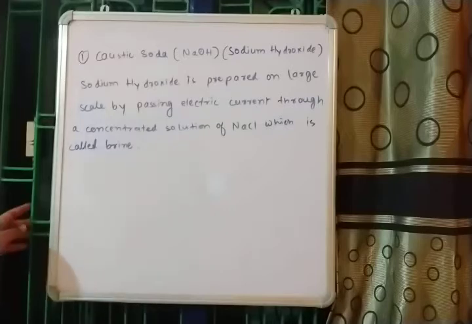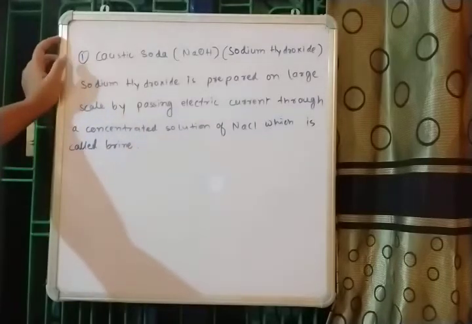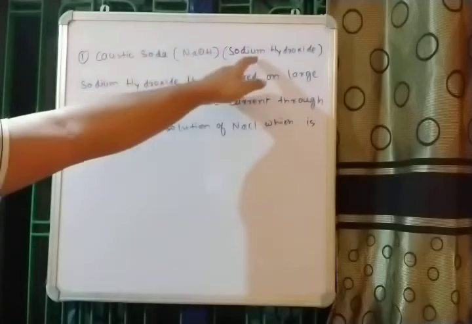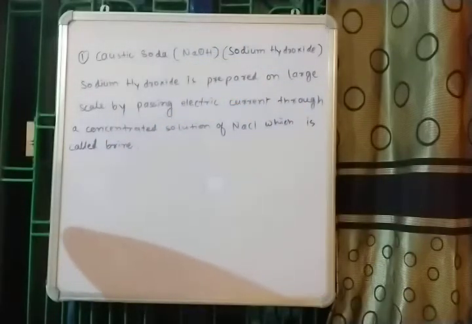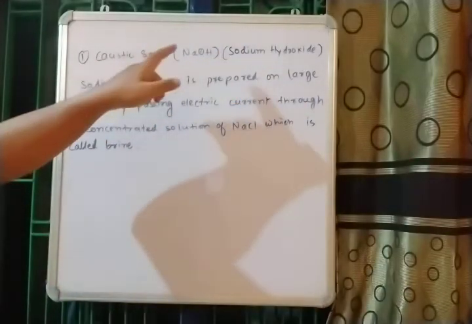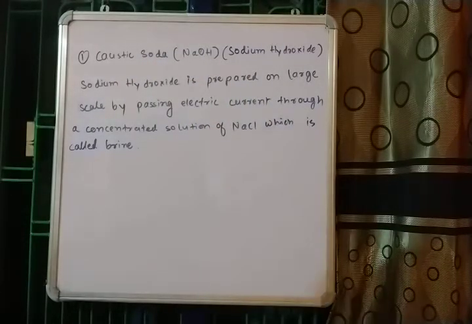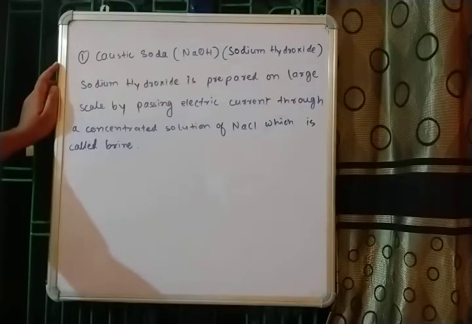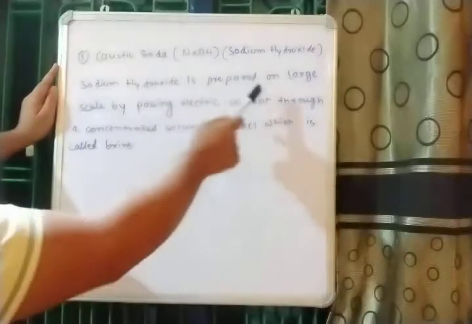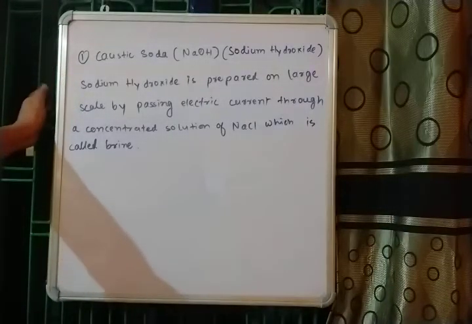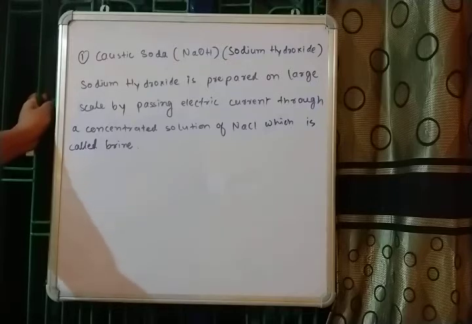The first compound in our list is caustic soda, also known as sodium hydroxide, and the chemical formula is NaOH. Okay, so let's take a look at the way it is produced. Sodium hydroxide or caustic soda is prepared on a large scale by passing electric current through a concentrated solution of NaCl,